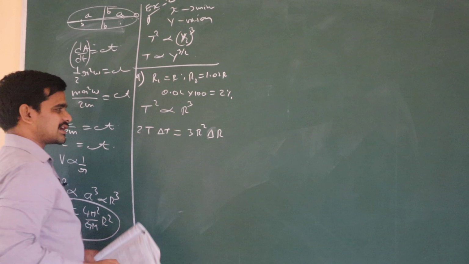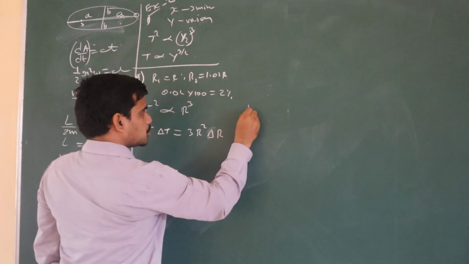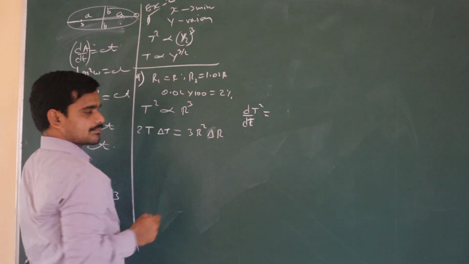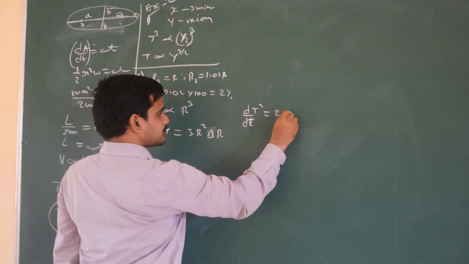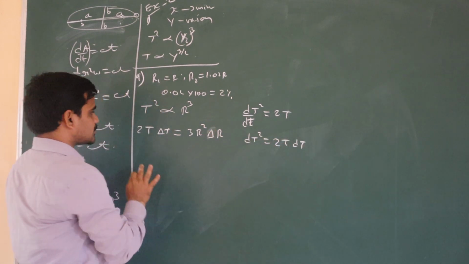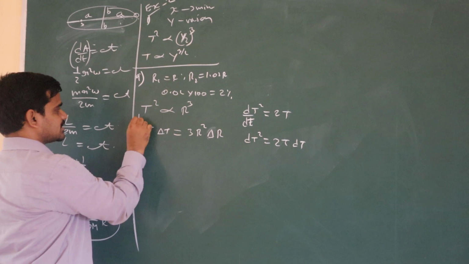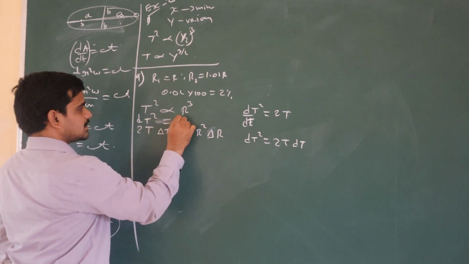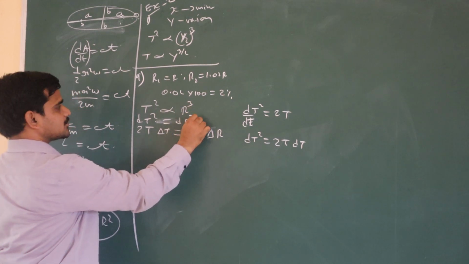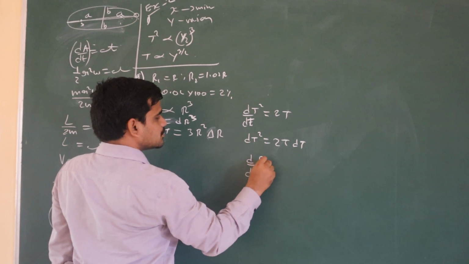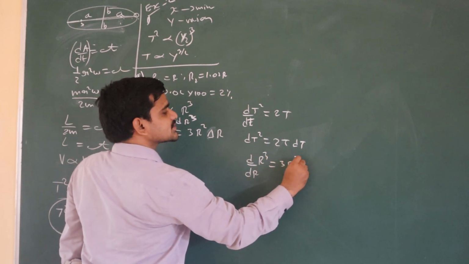Sir, what are you writing? I'll tell you how to do it. Let's see, what is the differential of T squared? Tell me once. 2T, right? Yes, 2T. So d(T squared) is equal to 2T dT. So that's what I'm writing here. Differential means I have to take it like this, equal to some constant, leave it, d(r cube), correct? In the same way, d by dr of r cube is 3r squared.